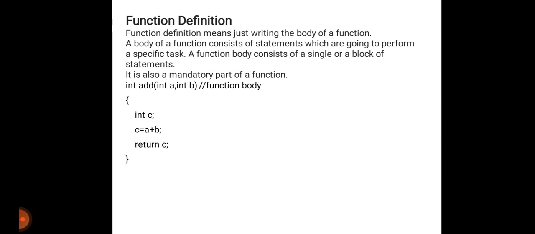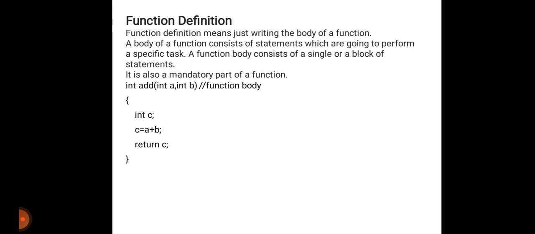A function body consists of a single statement or a block of statements. It is also a mandatory part of the function. Then we will see an example, that is int add(int a, int b). Suppose we have to declare these two parameters; this is the body of our function.